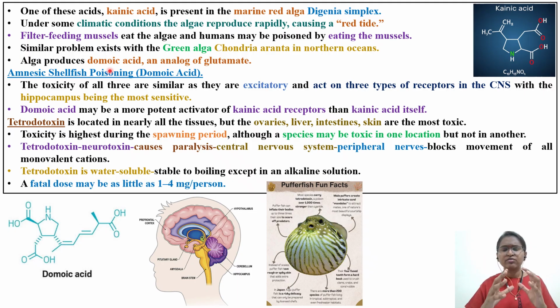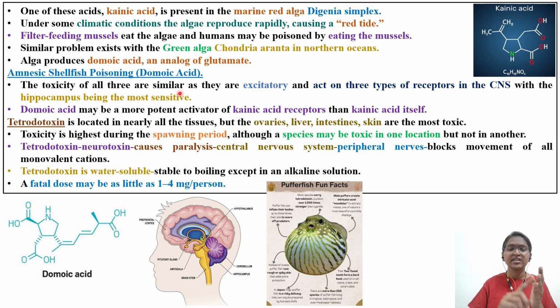Okay, so what are the effects we'll see. In case of fish poisoning, different types of names are there: paralytic shellfish poisoning, amnesic shellfish poisoning, diarrhetic shellfish poisoning. In the next or second or third slide, I will give you the table of types of fish poisoning, so it will be very easy for you to remember at the time of exam.